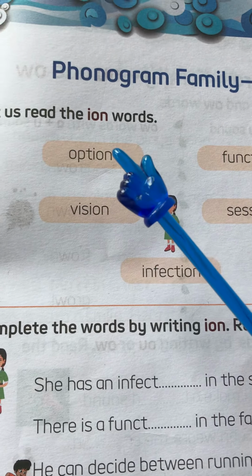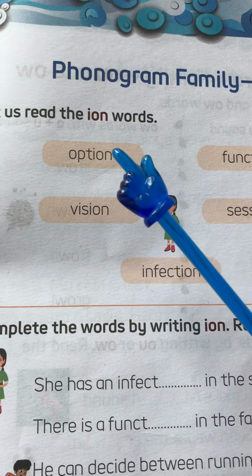So we have to put ION. So she has an infection in the stomach. See, so there is a function in the family. Again, write down ION.